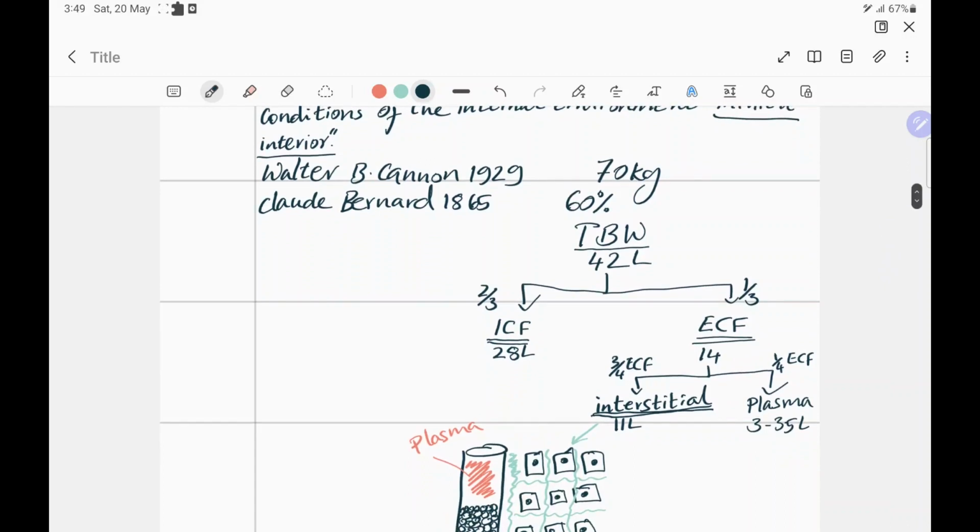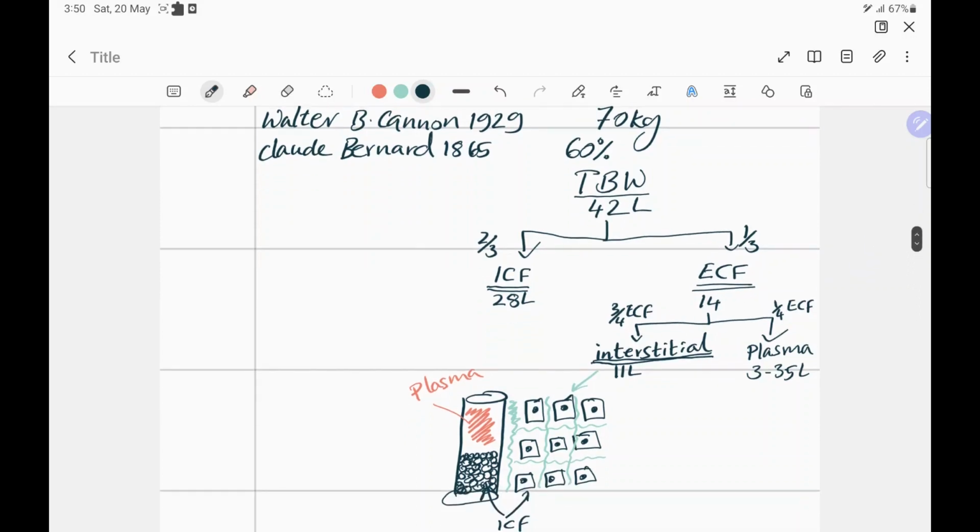So Claude Bernard wrote a book, and since I don't speak French, I'll just roughly translate it. It says that the fixed conditions of the internal environment, referring to the interstitial fluid, is absolutely necessary for life to thrive or flourish over here.